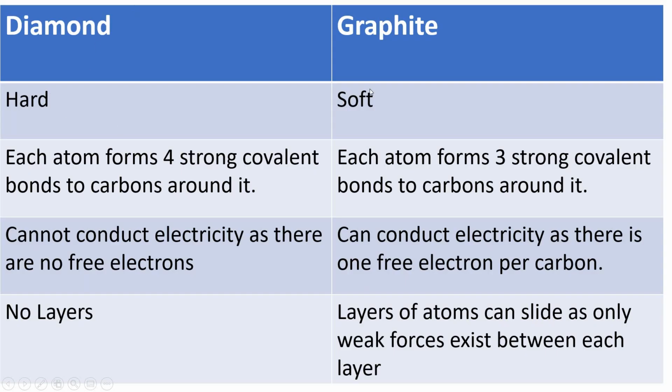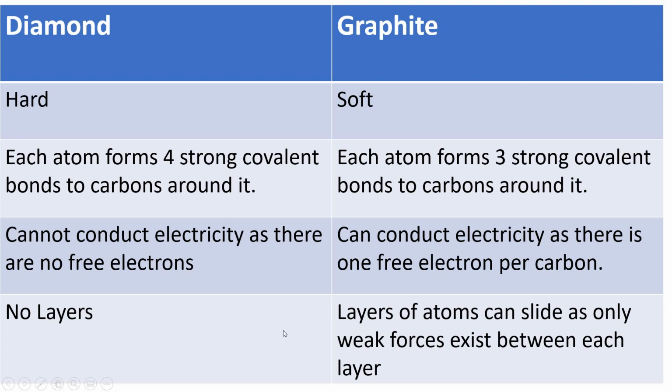So diamond is hard, whereas graphite is soft. That's a difference. Another difference is that in diamond, each atom forms 4 strong covalent bonds to the carbons around it, whereas in graphite, each atom only forms 3 strong covalent bonds to the carbons around it. Another difference, diamond cannot conduct electricity because there are no free electrons, whereas graphite can conduct electricity as there's 1 free electron per carbon, which is able to move.